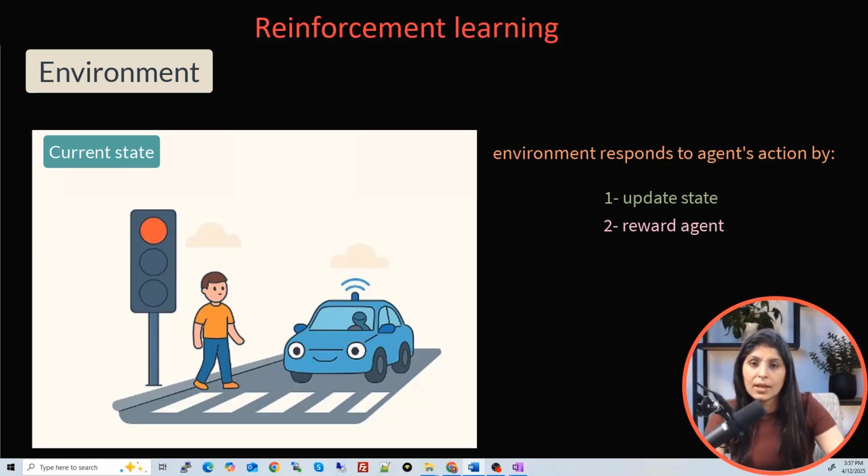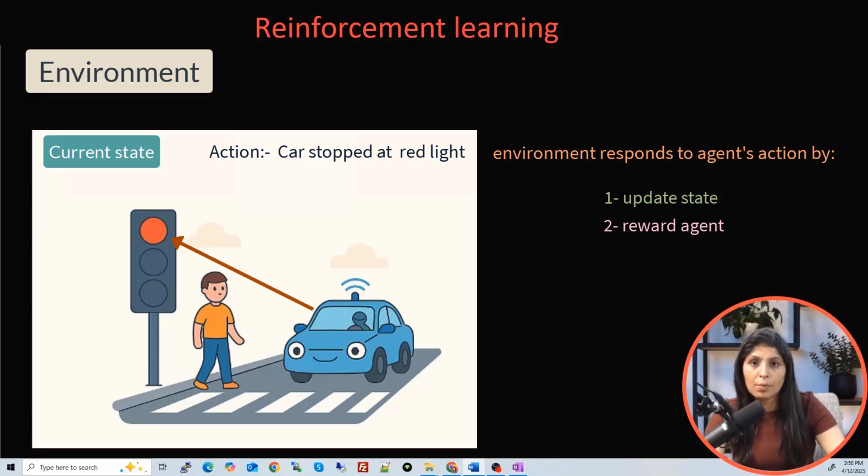Let's understand this with the help of an example. Let's take the same example of a self-driving car, where the AI software inside the car is the agent, and the environment includes the road, traffic light, pedestrians and other vehicles on the road. Let's say the self-driving car sees a red light, so it decides to stop. It took the action.